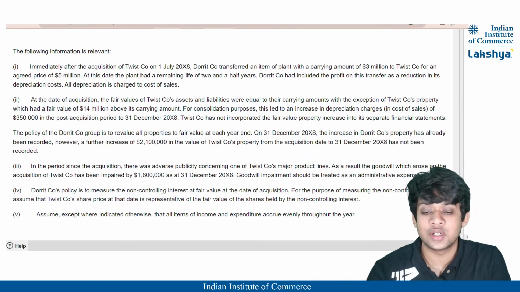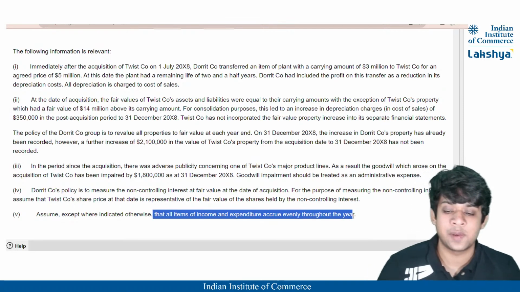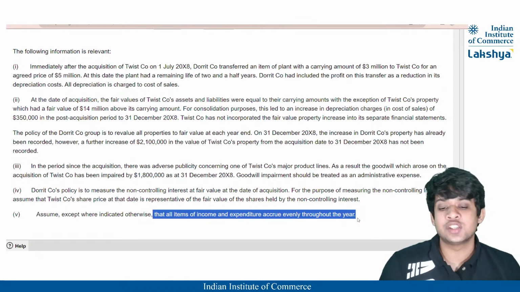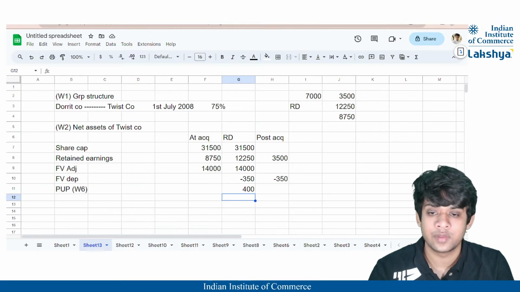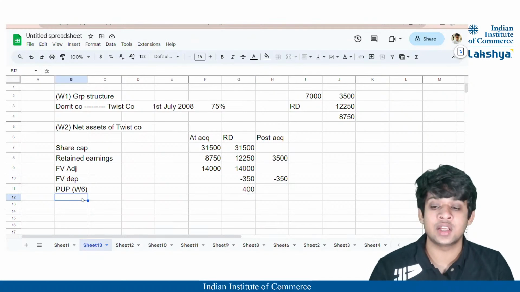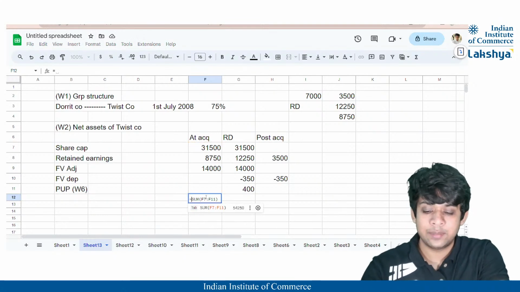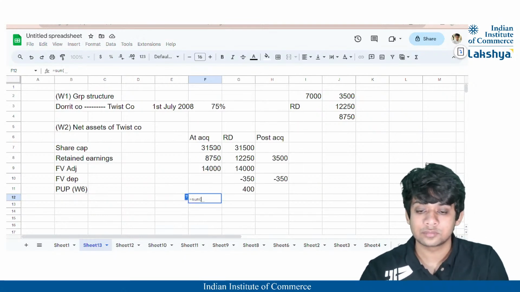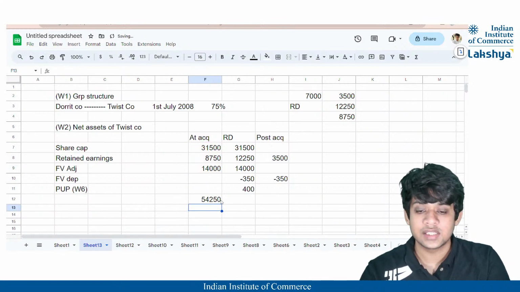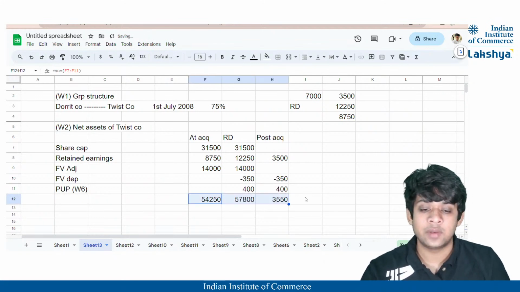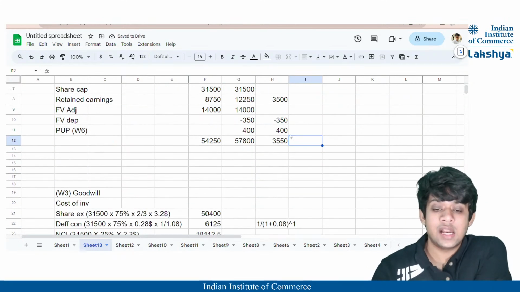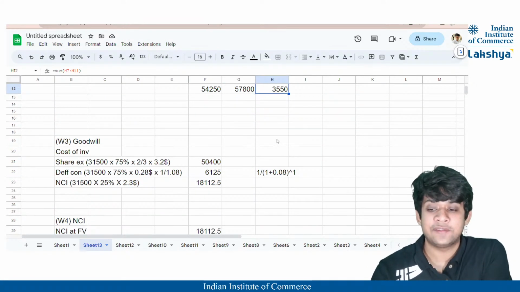The last adjustment is for non-controlling interest, and since it is a mid-year acquisition, they are showing that all the items of income and expenditure are assumed to be accruing evenly throughout the year, right? So here I don't think there is any other adjustment required to this working note, so I'll just close this working note and I'll just total them. Yes, that is 54,250. 400 will be added here. And we get the values to be 57,800 and the post acquisition profit of 3,550.